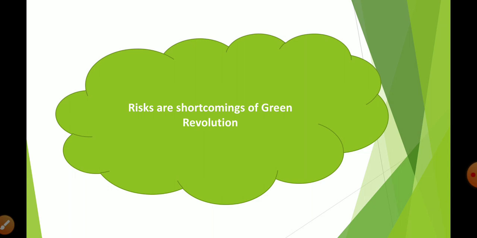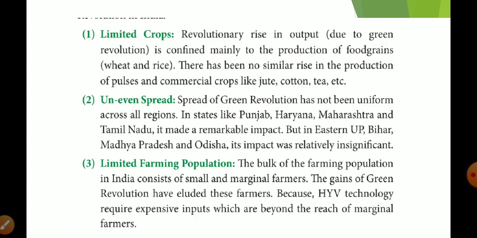Now we are going to talk about the risks, shortcomings, and limitations of the green revolution. Everything has some limitations, so obviously this green revolution also has some limitations. Let us discuss it. First is limited crops. I had told you that there are two phases in the green revolution. In the first phase, mid 60s to mid 70s, the green revolution is related to only two crops, wheat and rice.